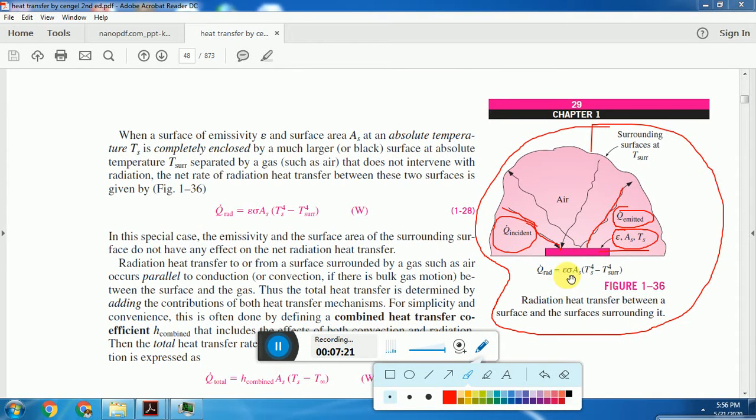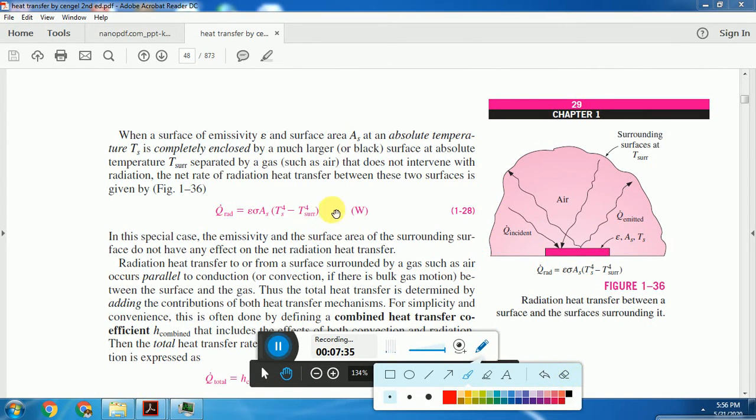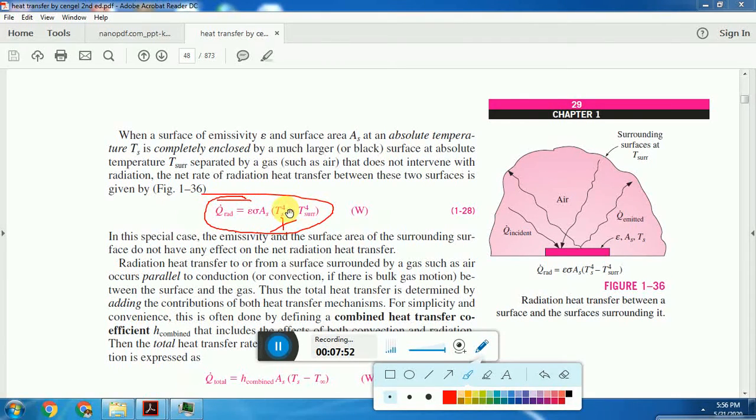Radiation emitted is given by epsilon sigma Ts raised to 4. Radiation incident on it is given by epsilon sigma T surrounding raised to 4. If we subtract those two, the net radiation heat transfer between the surface and the surrounding is given by Q radiation equal to epsilon sigma (Ts raised to 4 minus T surrounding raised to 4). Hence it is the exchange of heat transfer. This value may be positive or negative depending upon Ts and T surrounding. If T surrounding is more, then this value will be negative.